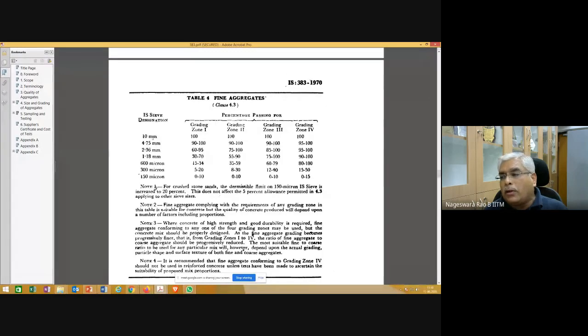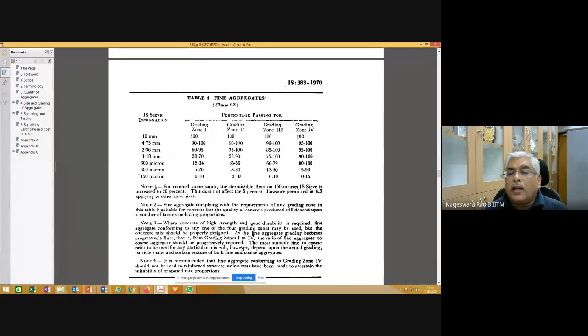The 10 mm sieve is placed even though the definition of fine aggregate is the aggregate passing through the 4.75 mm sieve. Then you can see the 4.75 mm sieve, 2.36 mm sieve, almost half of each previous sieve size, 1.18 mm sieve, and 600 micron. 600 micron is nothing but 600 divided by 1000 mm. Then 300 micron and 150 micron.